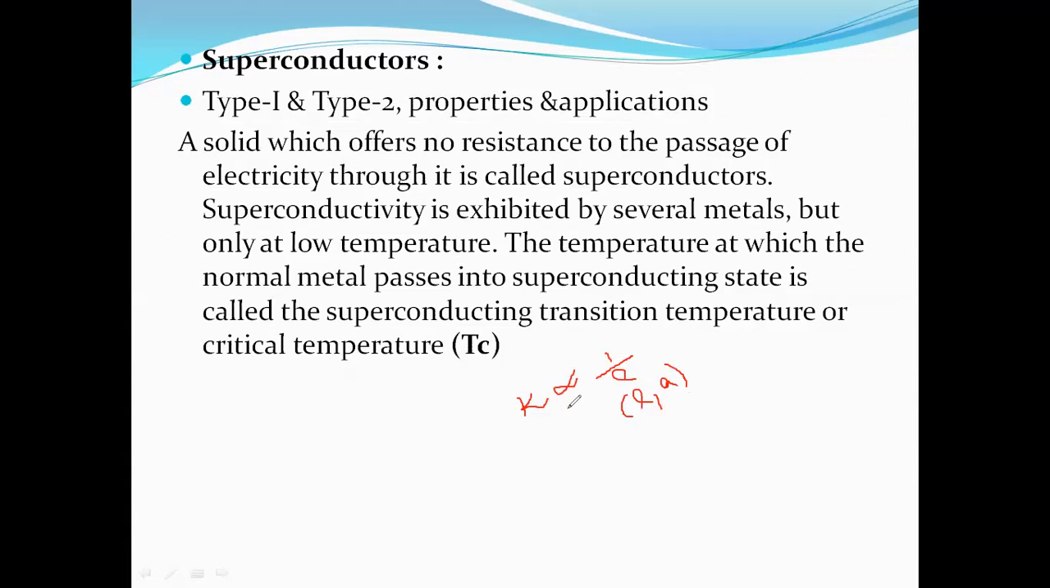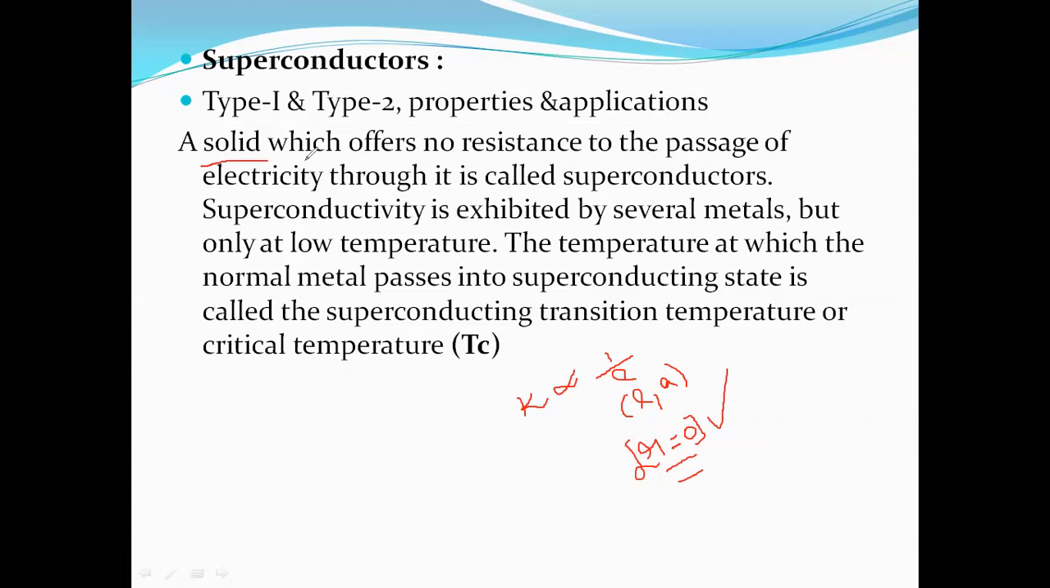So when we calculate the resistivity value, if the resistivity becomes 0, then the conductivity will be the maximum. Those conductors which have a resistivity value equal to 0 are known as superconductors. I'm repeating: the conductors which have R equal to 0 are known as superconductors.